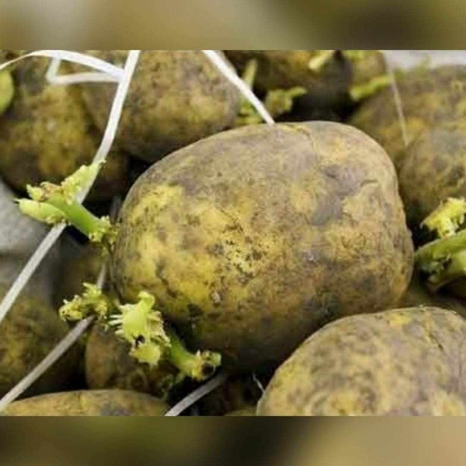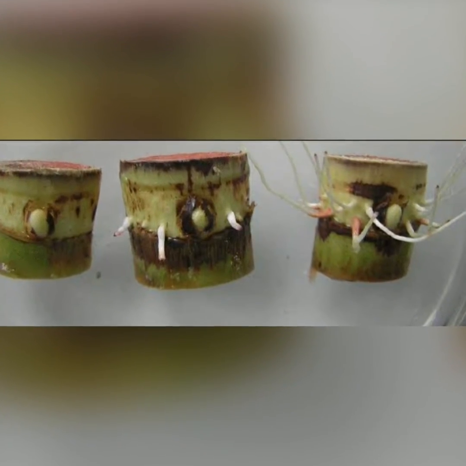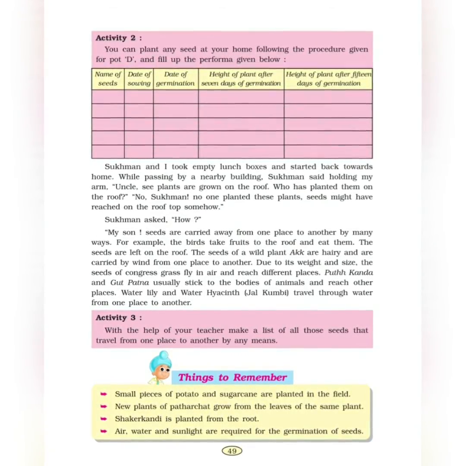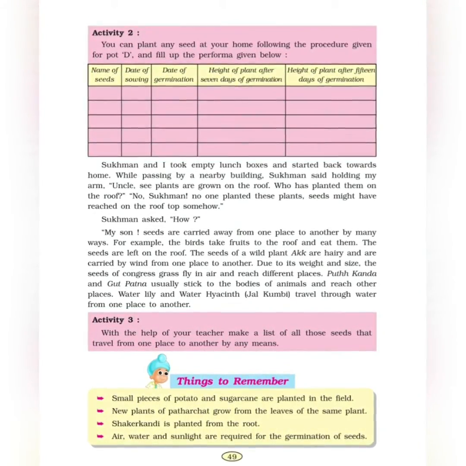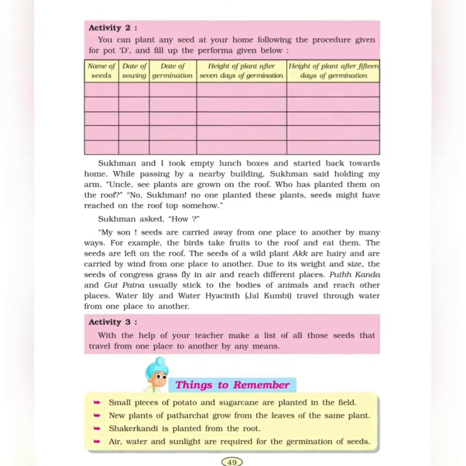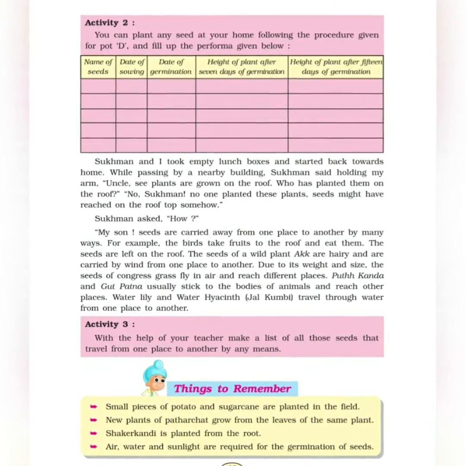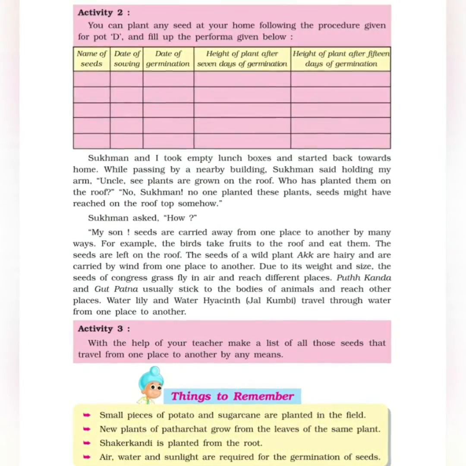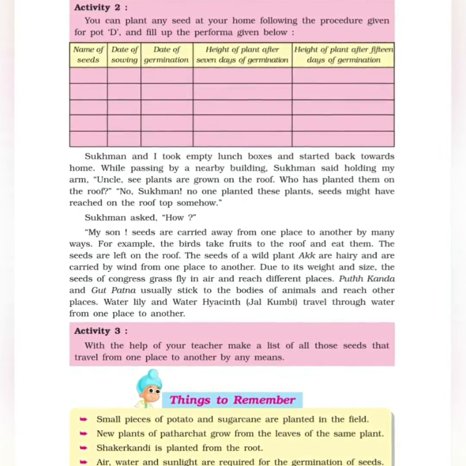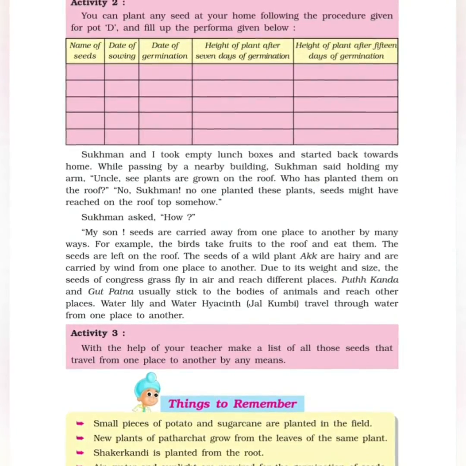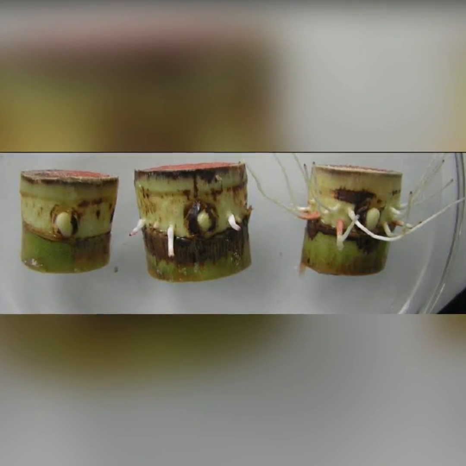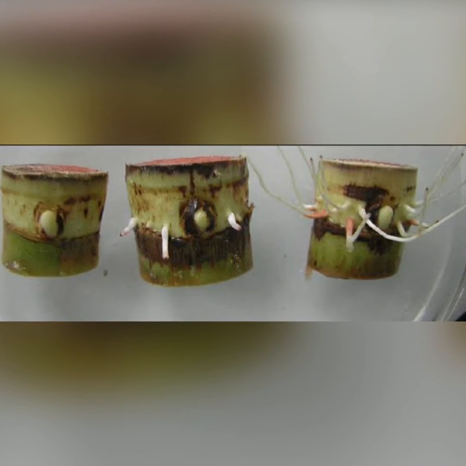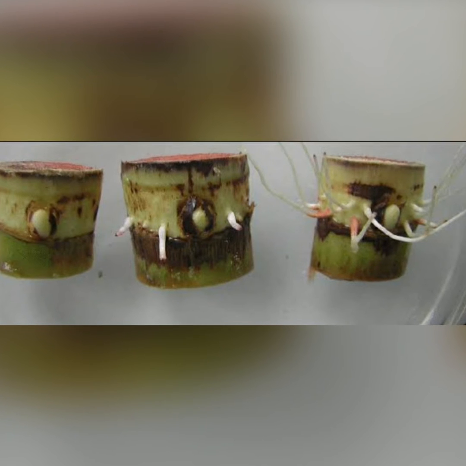Small pieces of potato and sugarcane are planted in the field. When we want to grow potato, we can cut a small piece of potato from where a root is visible. A small part of root is visible. We cut that part of potato and we immerse that root in soil and then sow it. So new potatoes grow out from the same root. It becomes a whole plant. Similarly, small pieces of sugarcane are also cut and sown in the field. There is no seed for it. Like there is no seed for potato, there is also no seed for sugarcane.